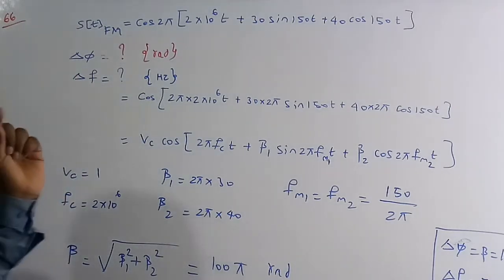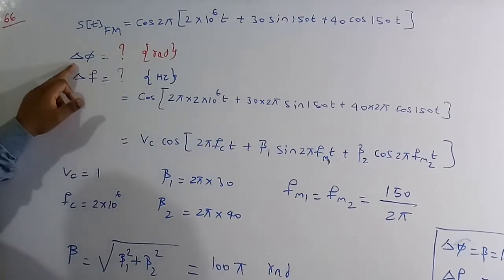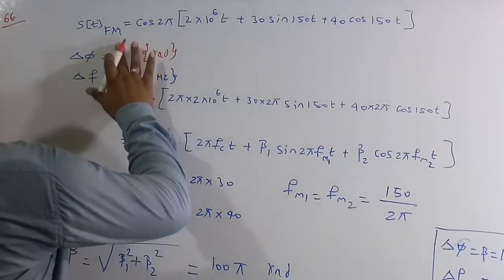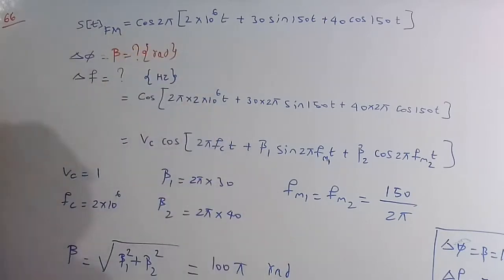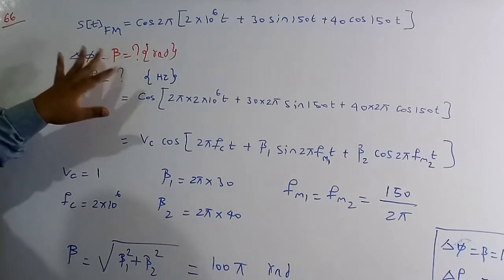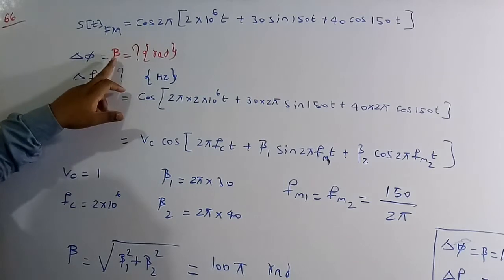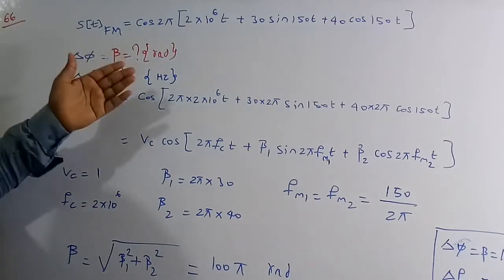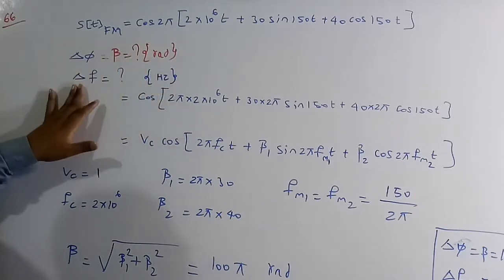If you see carefully, there is one more formula in FM: the phase deviation is equal to beta, where beta is called the modulation index. So you can find either delta phi or beta, because both are equal and will give the same result. So now I am going to find the value of beta. Beta is nothing but the phase deviation. Both have a unit of radians, while the maximum frequency deviation is in hertz.